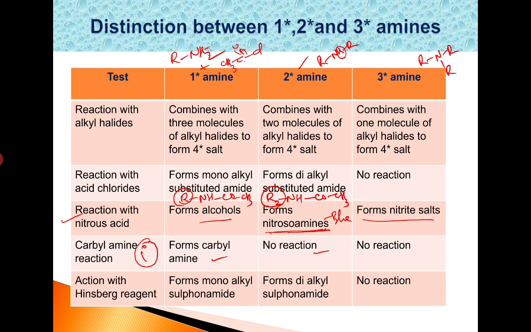We have seen in part 2. So what happens when they react with the Hinsberg reagent? Primary amines form monoalkyl sulfonamides, secondary amines form dialkyl sulfonamides, and tertiary amines do not react with the Hinsberg reagent. So primary forms monoalkyl sulfonamide and secondary forms dialkyl sulfonamide. In this way, we can differentiate between primary, secondary and tertiary amines by using these reactions or tests.